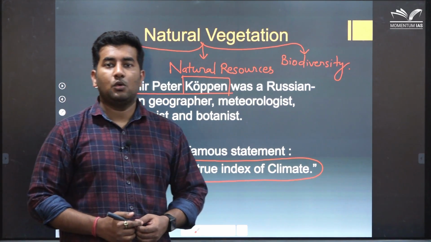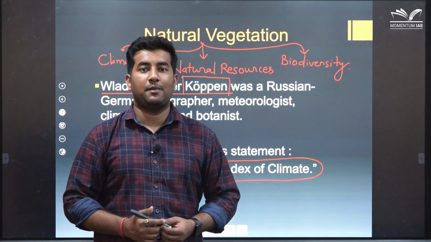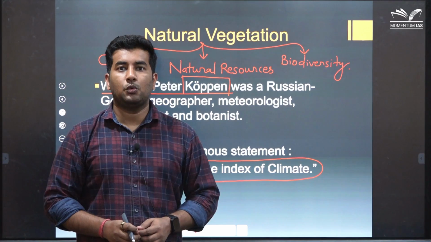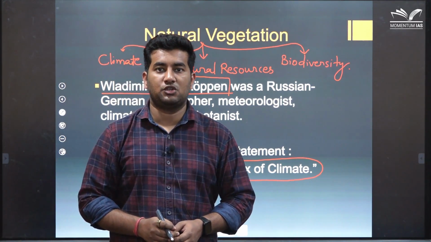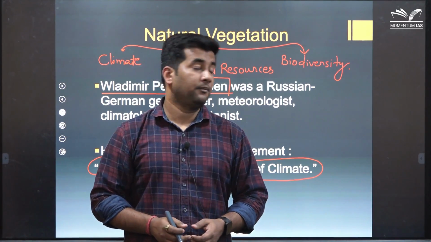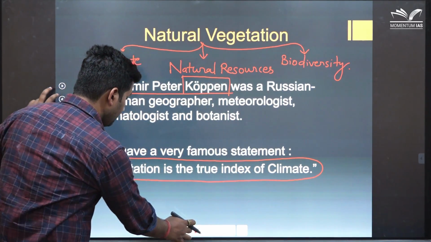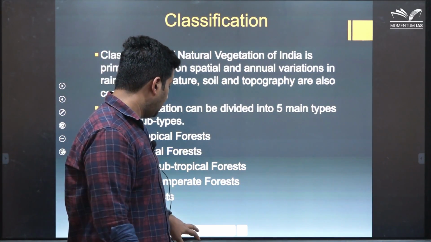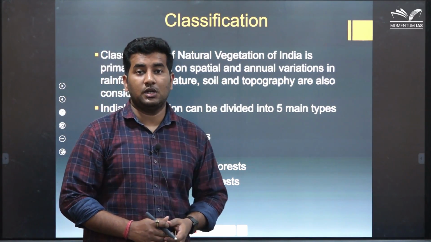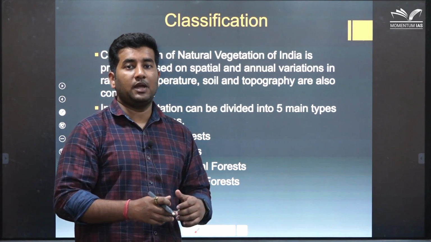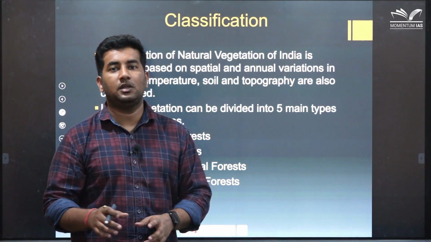Now, we know that India has diversity of climate with respect to temperature as well as rainfall, due to which there are multiple types of vegetation available in India, which makes it difficult to learn. Due to this reason, we need to classify our vegetation into certain groups that can help us determine what kind of vegetation takes place in which area.